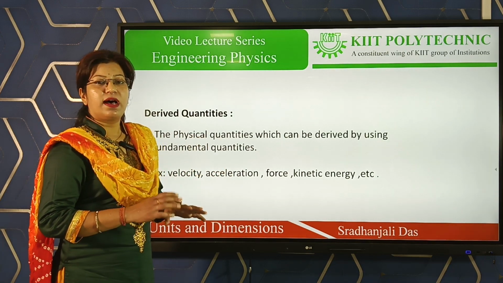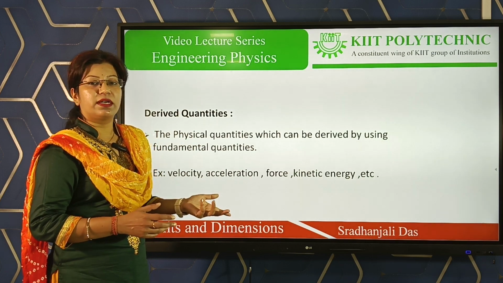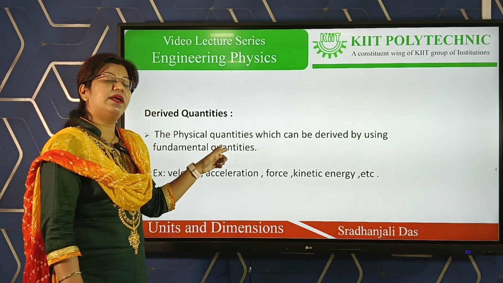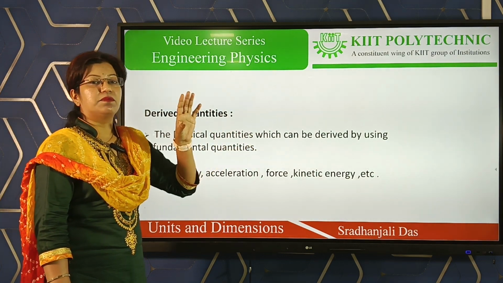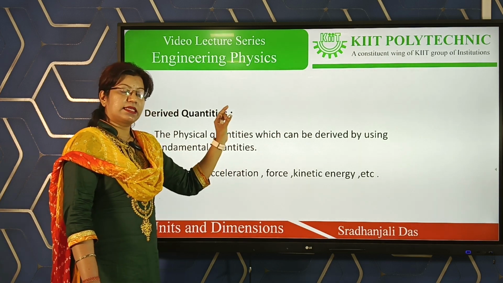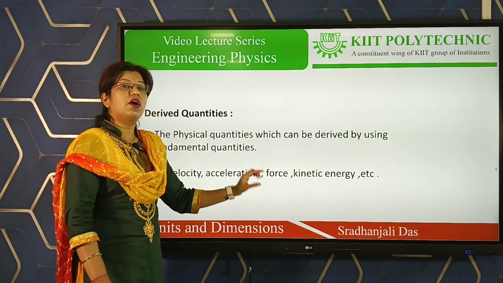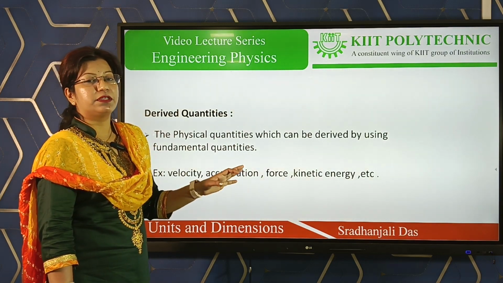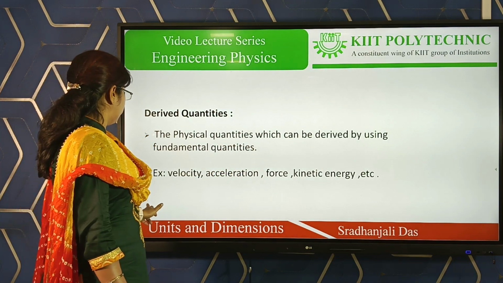Acceleration is also not an independent quantity. All these quantities depend upon the fundamental quantities to represent themselves. That's why they are known as derived quantities. Except these 7 fundamental quantities, all other quantities are known as derived quantities. Now let's move.